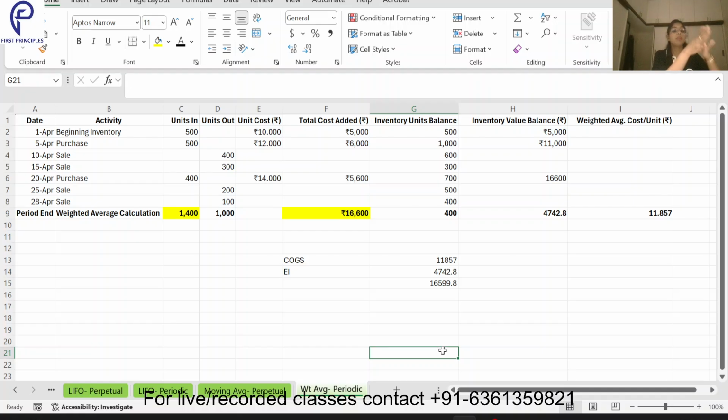So what's the difference between moving average perpetual and weighted average periodic? The only difference is that in moving average perpetual, after each sale my weighted average, or average cost per unit, keeps on changing. But in weighted average periodic, we see all we have bought in that year and the total cost added. So we divide the total cost by the units added in our business, and that's how we get the weighted average cost per unit. And whatever is sold, we multiply by the weighted average cost and we get our values. So that's how we have calculated everything.